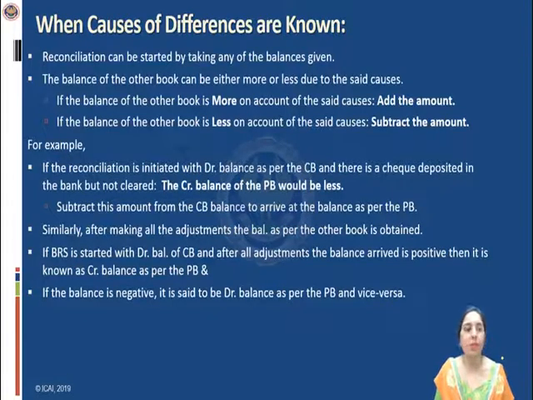balance as per passbook. Similarly, after making all the adjustments which are given to you in the question, the balance as per the other book will be obtained. And if the BRS is started with the debit balance of the cash book and after all the adjustments, the balance arrived is positive, it is known as credit balance as per passbook. But if the balance is negative, it is said to be the debit balance as per passbook, or vice versa. So depending upon what you are getting, you have to mention whether it is a normal balance or otherwise. That means if it is an overdraft, you have to mention that this is overdraft balance as per any of the books under consideration.